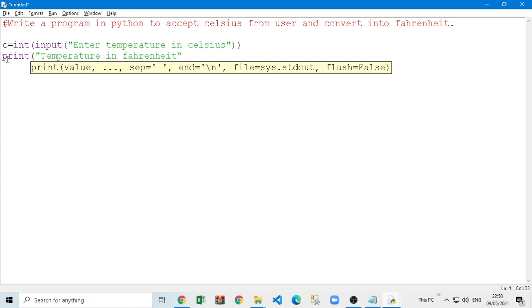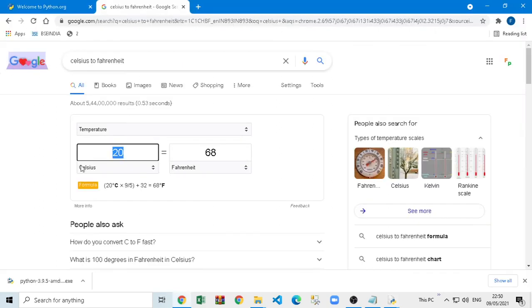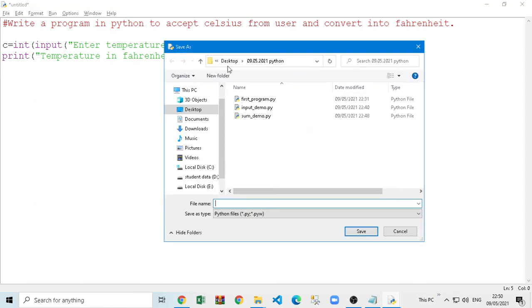You can give any message. How you calculate Fahrenheit: C into 9 by 5 plus 32. As you can see in the formula, C into 9 by 5 plus 32. So whatever Celsius you put, it will multiply, divide, add all these values and finally give you Celsius to Fahrenheit. Let's just run the program.